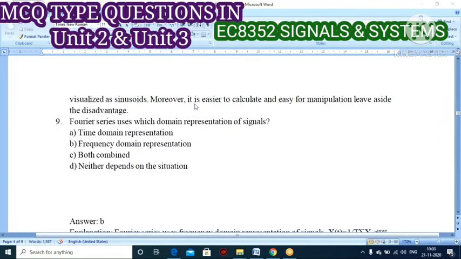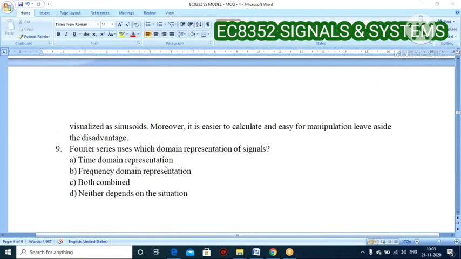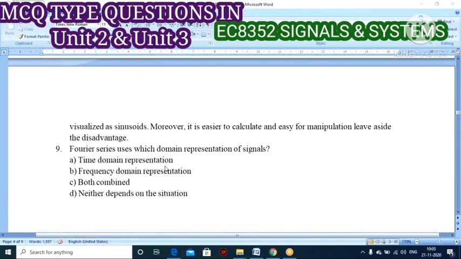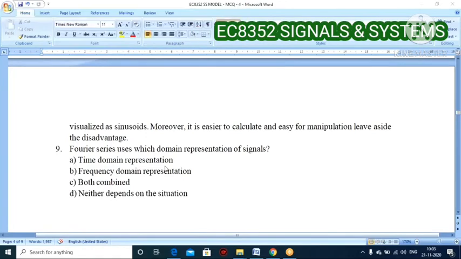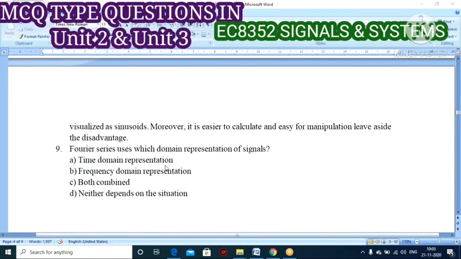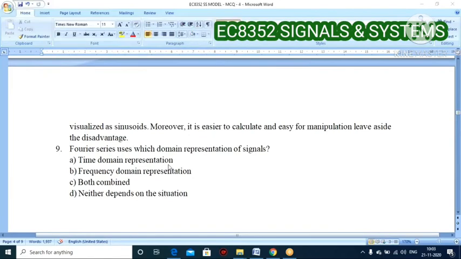Next, ninth question. Fourier series uses which domain representation of a signal? Option A: time domain. Option B: frequency domain. Option C: both combined. Option D: neither, depends on the situation. Which one is right?